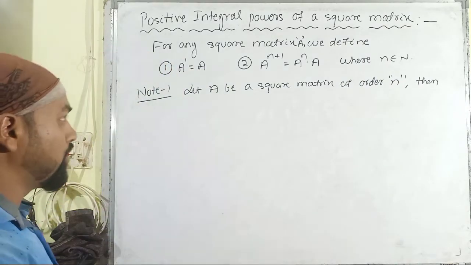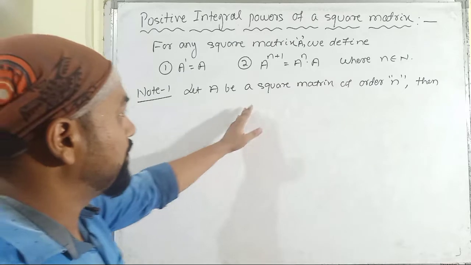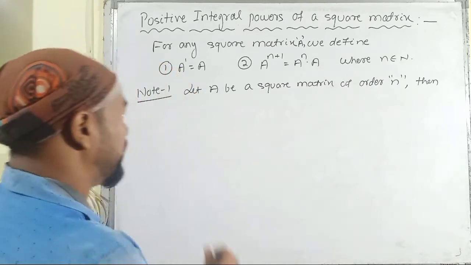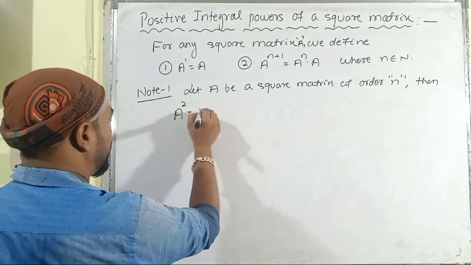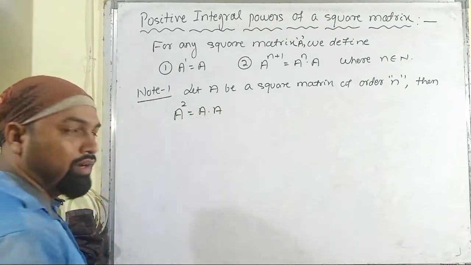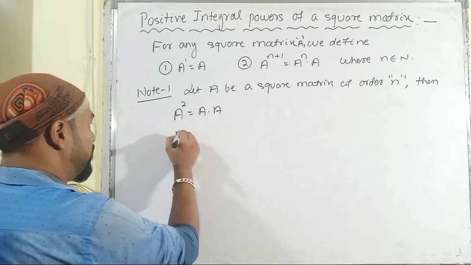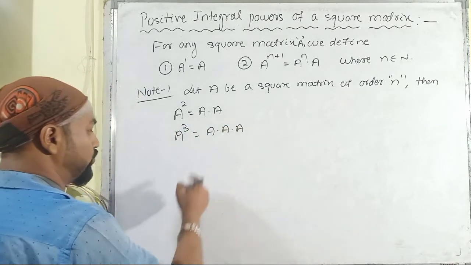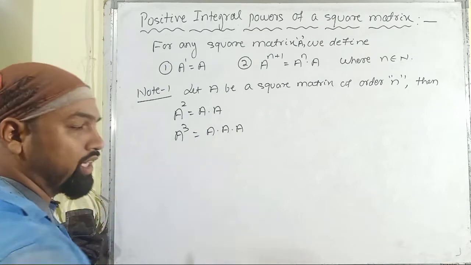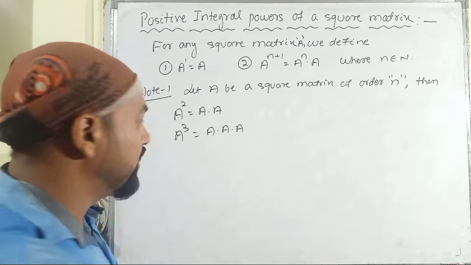Then from note number 1, we have: let A be a square matrix of order n. Then we have A square is equal to A multiplied with A, and A cube is equal to A multiplied with A multiplied with A. That means we have to multiply the matrix A with itself 3 times.